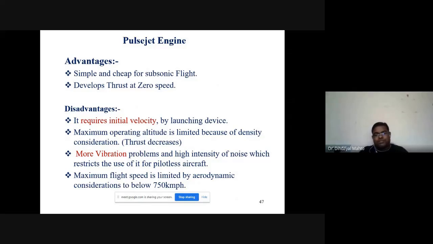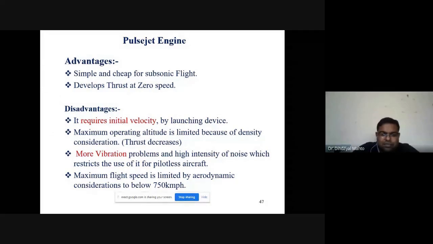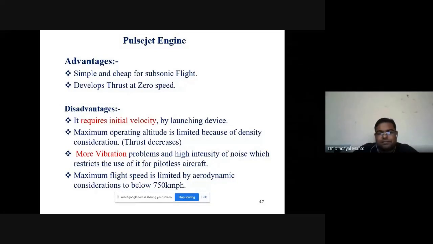More vibration problems, because it does not generate continuous thrust. So more vibration issues, and a high intensity of noise, which restricts its use for pilotless operation. Maximum flight speed is limited, and can be considered up to a flight speed of 750 km per hour.